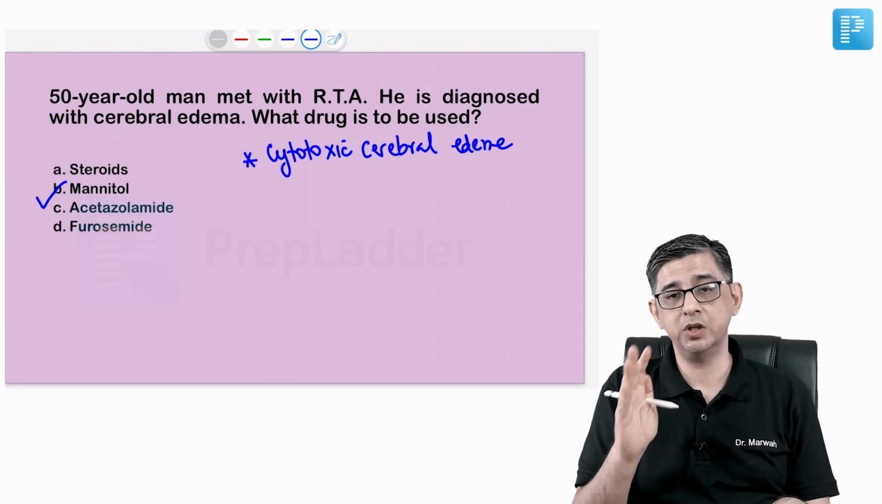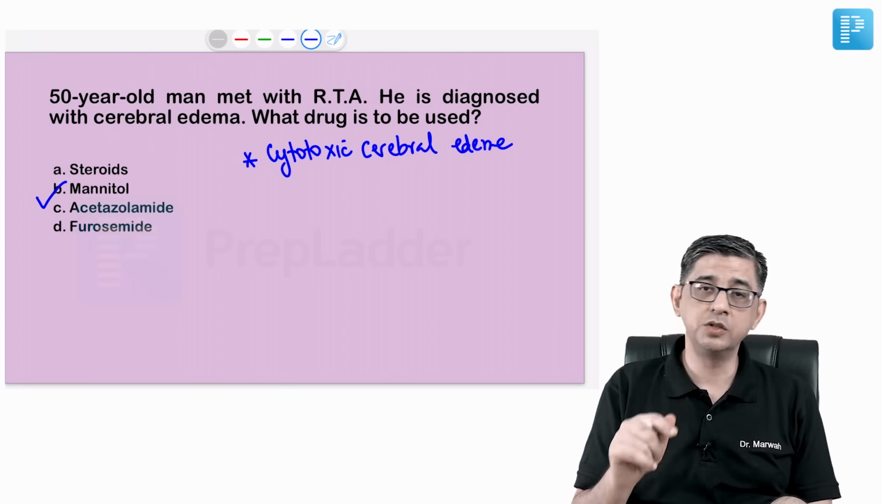But suppose in the future years in the exam they change the question and make it vasogenic cerebral edema, the answer would be steroids.